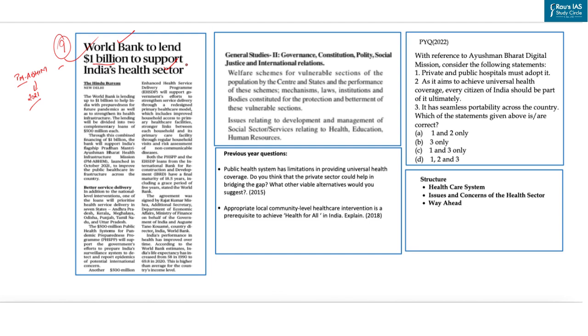Now, as this article talks about the health sector, and you know that health is a very important theme under GS Paper 2. Also, UPSC has been asking questions based on government initiatives with respect to health, like this question based on the Ayushman Bharat Digital Mission, which came in 2022. This theme is also important for your mains examination, as UPSC has been framing questions based on the health system. Like this question came in 2015, and a question based on local community level healthcare intervention came in 2018.